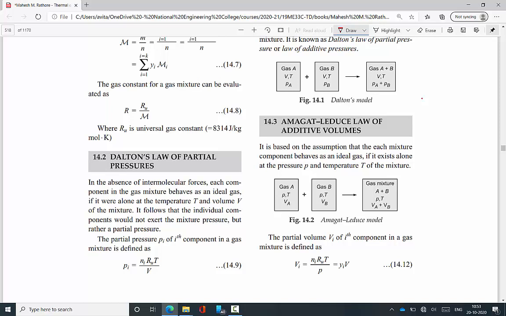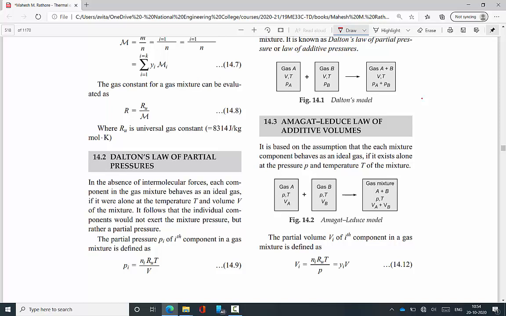Dalton's law of partial pressure is best represented like this. Next, the second law, the Amagat-Lewis law of additive volumes. Dalton's law of partial pressure is the additive pressures, but Amagat's law is additive volumes. It is based on the assumption that each mixture component behaves as an ideal gas if it exists alone at the pressure P and temperature T of the mixture. Here the pressure and temperature are fixed before and after mixing.